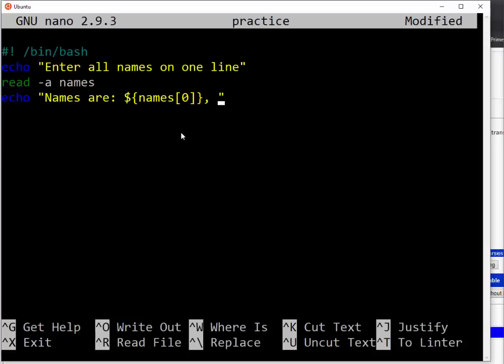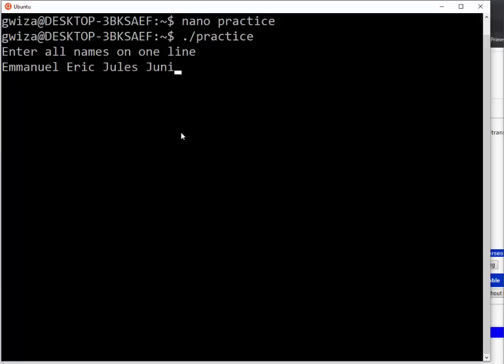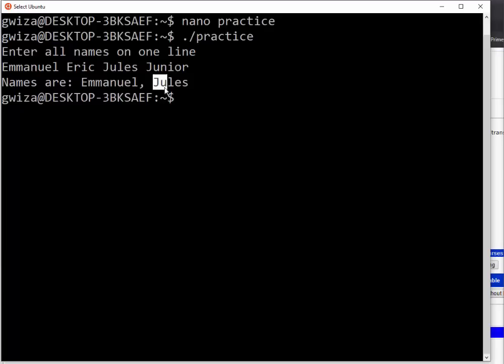Second element, let me say for example, second element is which one? Sorry, so it is the same. Then I put names, for example, I put names 2. Then I'm going to run this. Then enter all names on one line. Let me say Emmanuel, Eric, Gilles, Junior, so all of the names. But if I print, I will only print Emmanuel and Gilles. Why? I will print only from 0 and 2. So this is the subscription that I did.